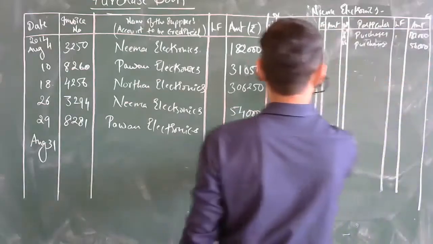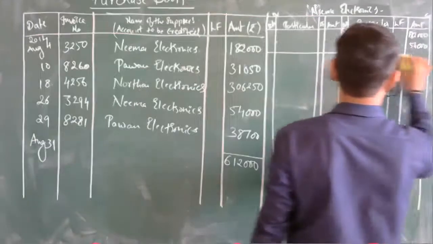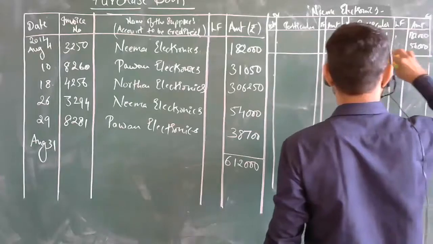Here no balancing of any of the accounts is needed. No balancing for any of the accounts here. So this is done.